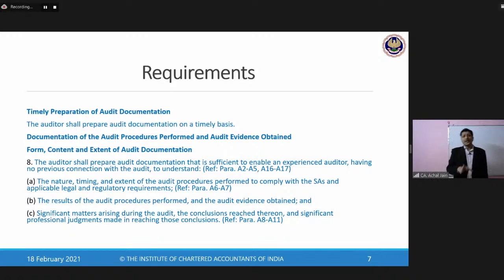It may happen that certain observations which have been noted down in the working papers may actually get clarified. For example, in the samples of salaries, say some errors were observed by the auditor, which were later discussed with the management. And when those were discussed, the management clarified, and the auditor then really understood that these were not really an error.